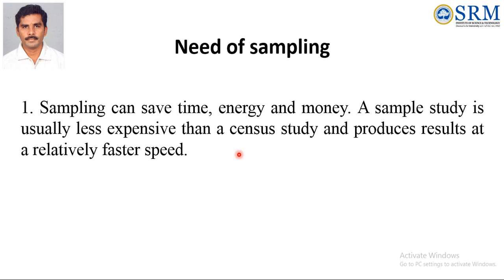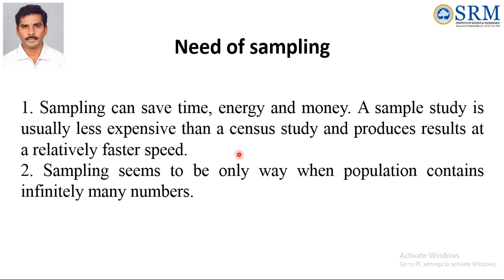Even if you are going to test a large population, it will take more time and we have to spend more money. Therefore, collecting a sample is the only way to reduce our time and money to produce the same result.